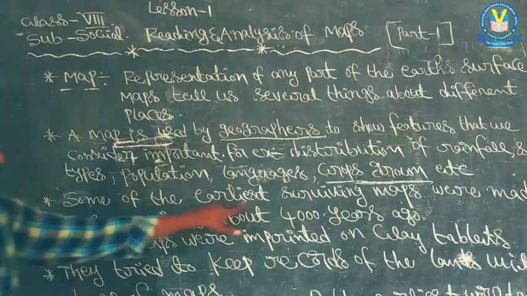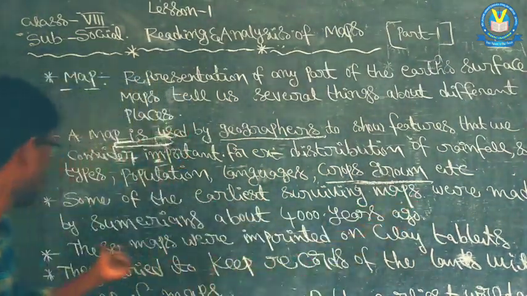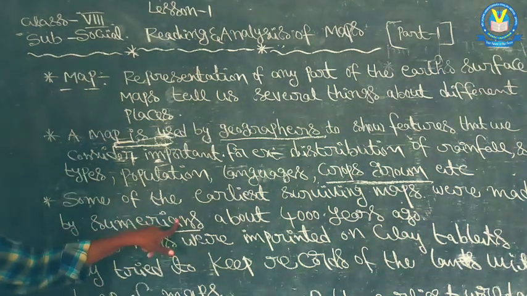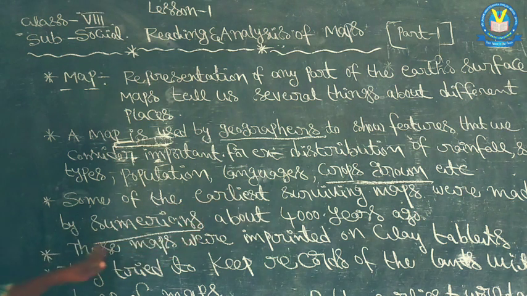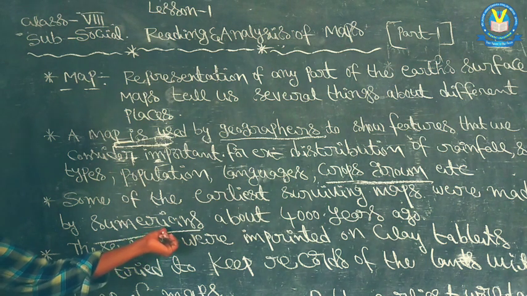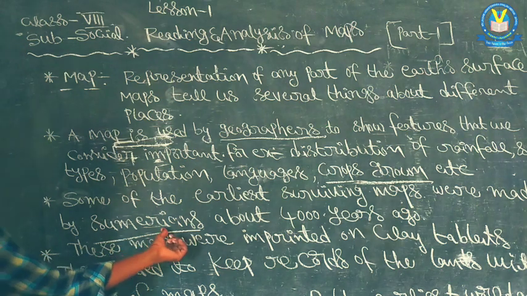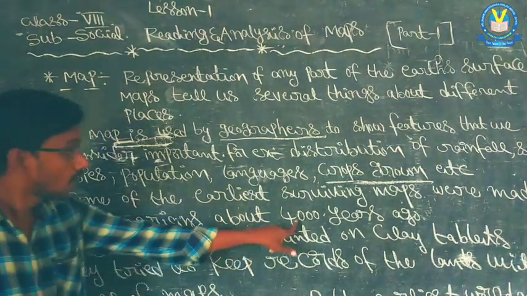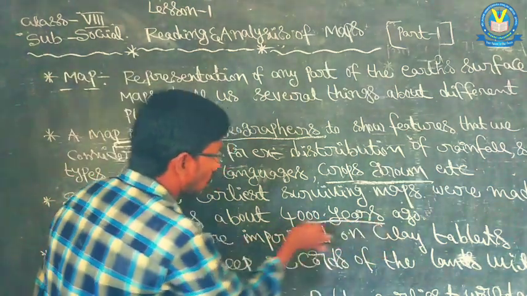Next, some of the earliest surviving maps were made by Sumerians. Earliest means in ancient days, maps were prepared by Sumerians. Sumerians means the people of present-day Iraq. Iraq is one of the countries in the world. So in ancient times, maps were first prepared by Sumerians about 4,000 years ago.